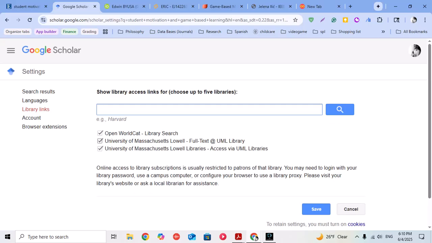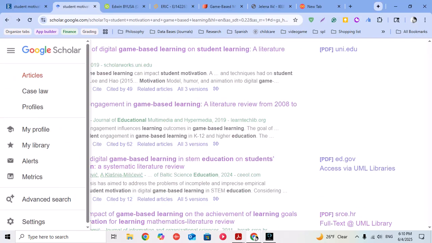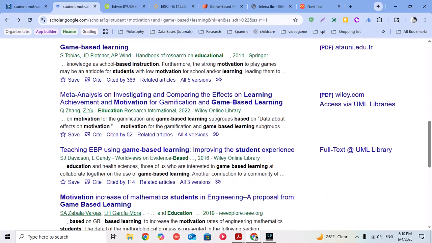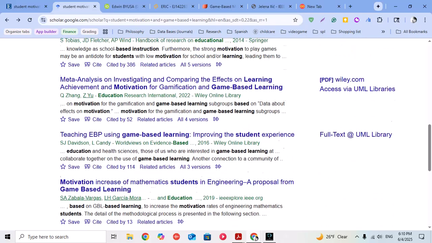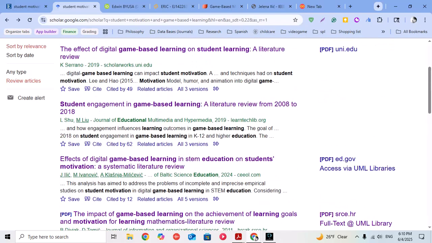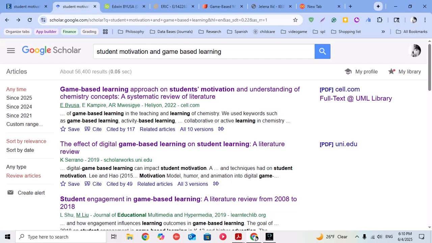So I selected the UMass Lowell library, so that's my default. So whenever I look for an article, it'll show me which ones I can access from the school's database. So yeah, that's basically how I've been finding articles, how I've been finding resources and trying to check them out.